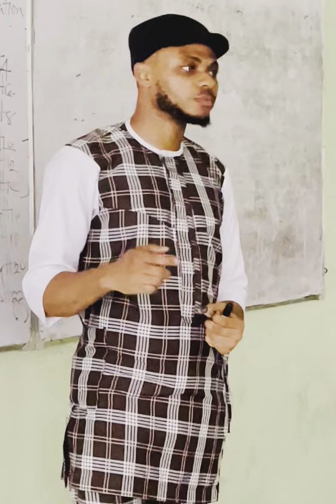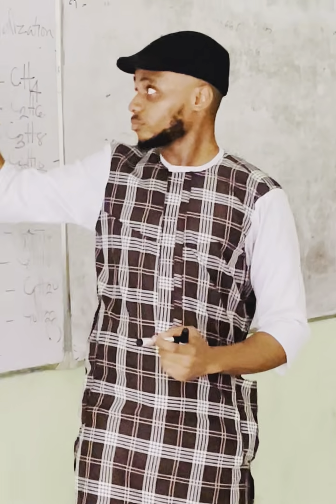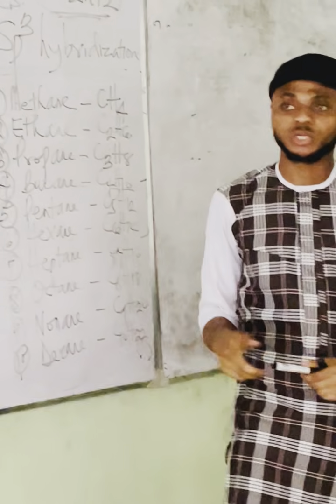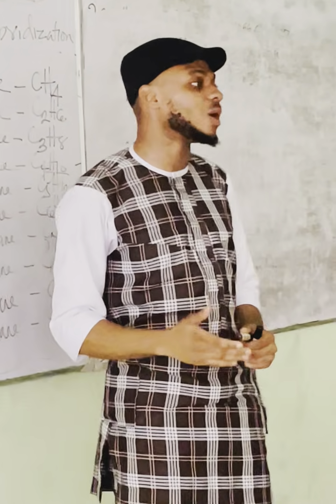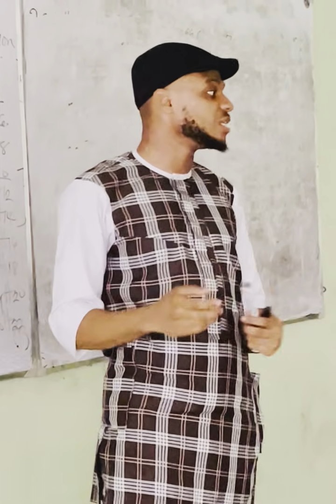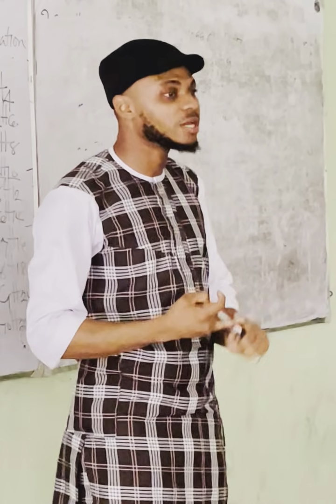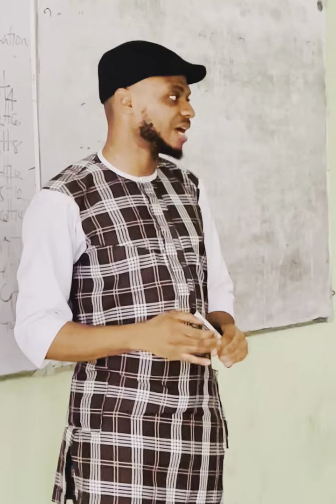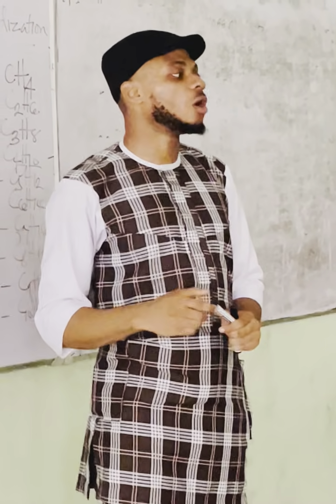Okay? So now, look at these guys. These are the halogens. So we are saying that the common substituents or branches for alkanes are what and what? Alkyls and what? And halogens. Alright, have you taken note of that? Yes. Beautiful.